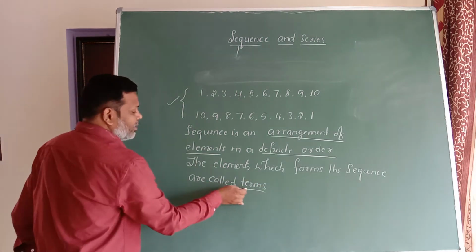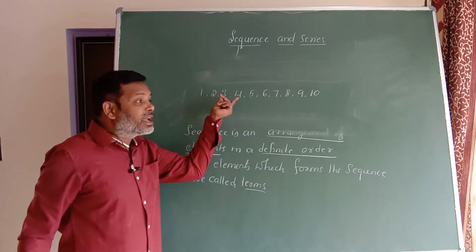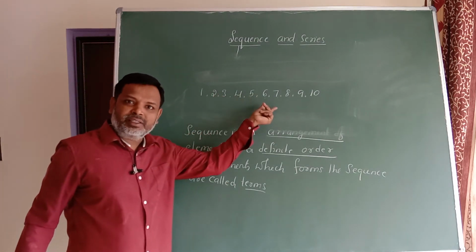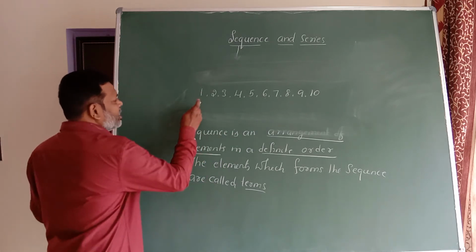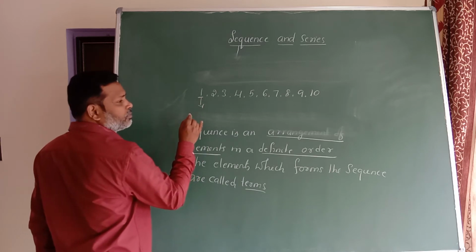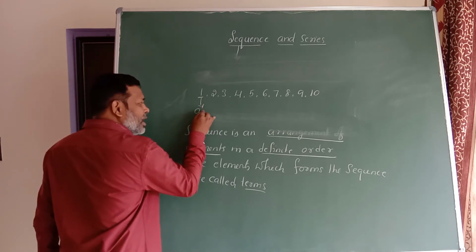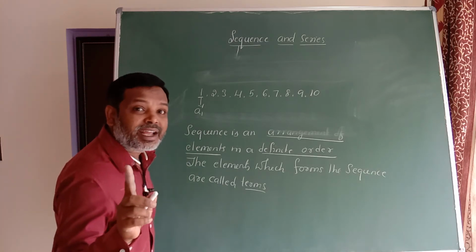Okay, now just have a look here. If I consider only this sequence, now it is not just an arrangement, it has become a sequence. Pay attention. Here the element 1 is called the first term, which can be written as A1. So A1 represents the first term of the sequence.